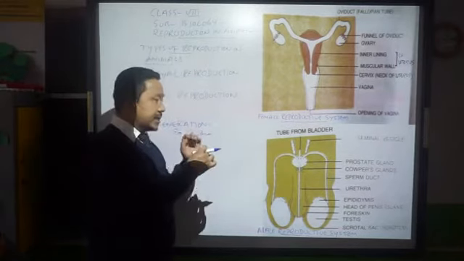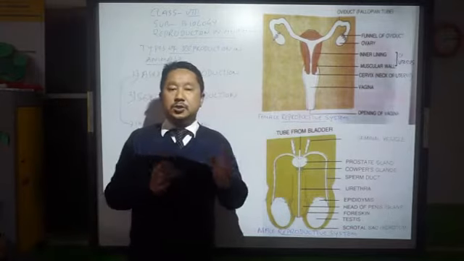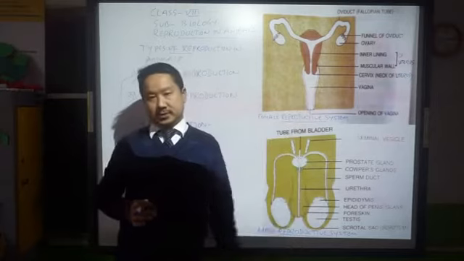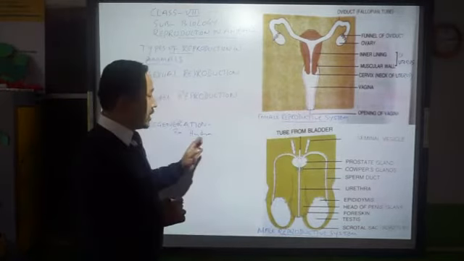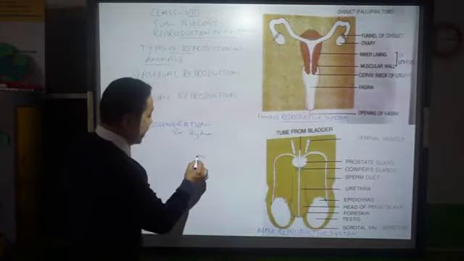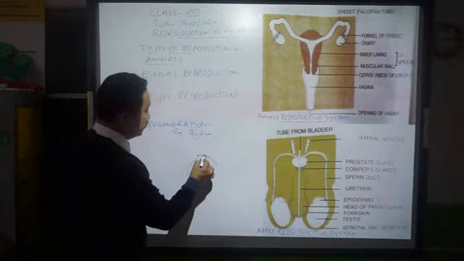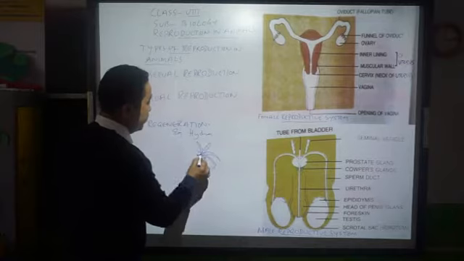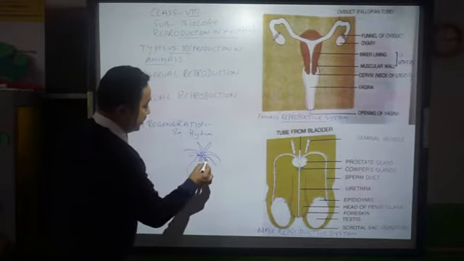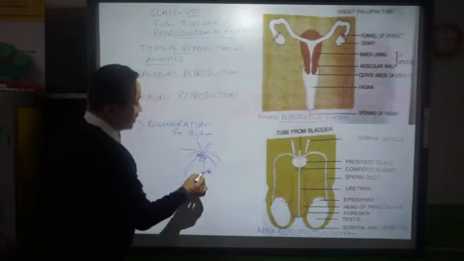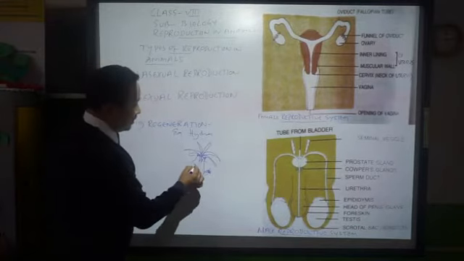But regeneration can also be used by some organisms like hydra to reproduce new ones. That I have drawn before. Suppose this is the hydra. Suppose this hydra is cut into a number of sections.